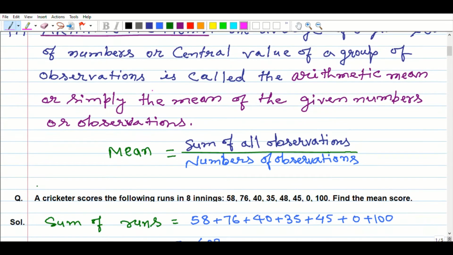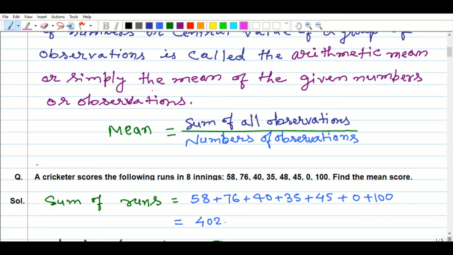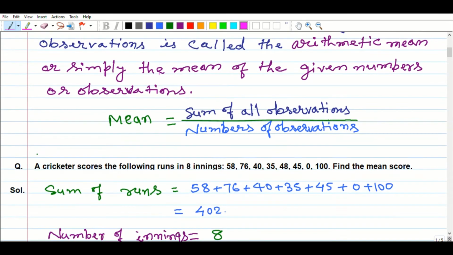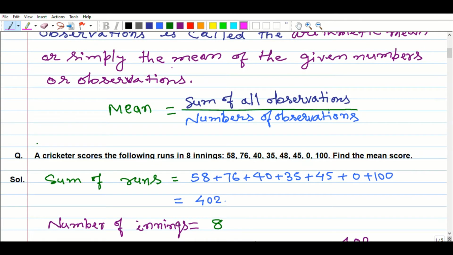Here, a cricketer scores the following runs in 8 innings: 58, 76, 40, 35, 48, 45, 0, 100. Find the mean score. First of all, we will write the sum of runs. After adding this, we get 402.